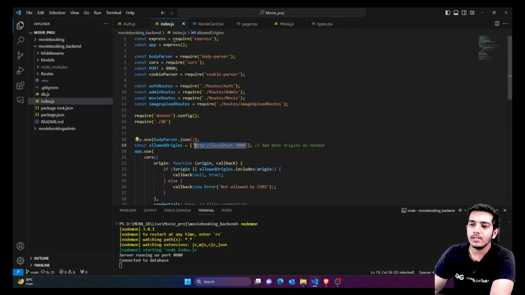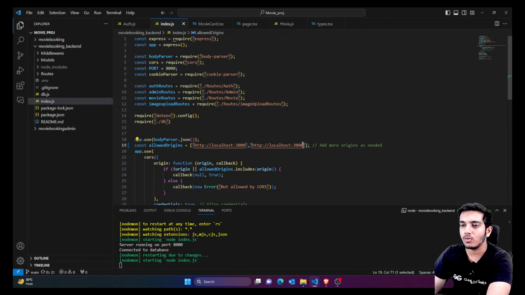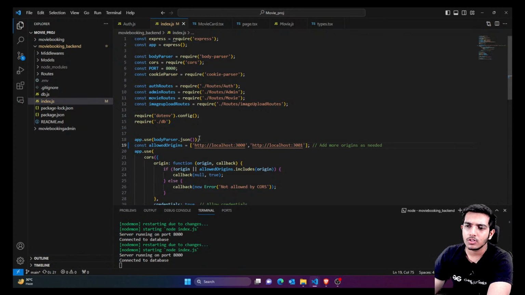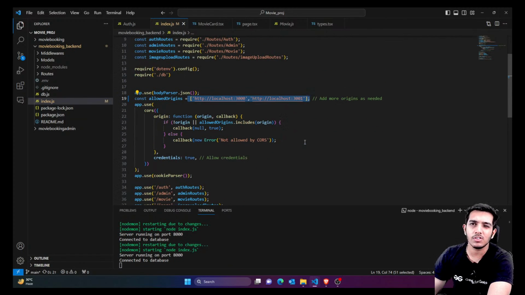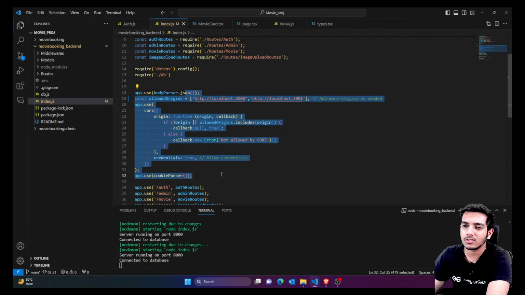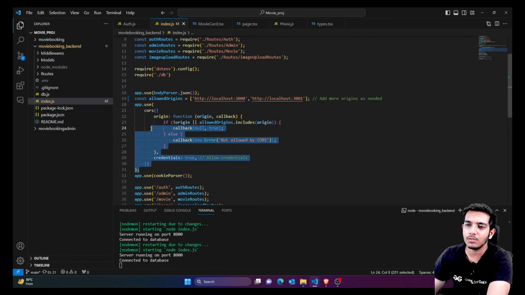For that you can simply add one more URL here, whatever your front end URL is. So I'm just going to say that localhost 3001 can also access my backend. That's it. So that's what CORS is. If you mention it like this, you would never receive a CORS error, and a lot of beginners face this issue. So I never skip the CORS part now, because why cause an issue? A lot of people skip the CORS part, and it's very important, much more secure, and not everyone can access your backend. So only these two front end URLs right now can access my backend.